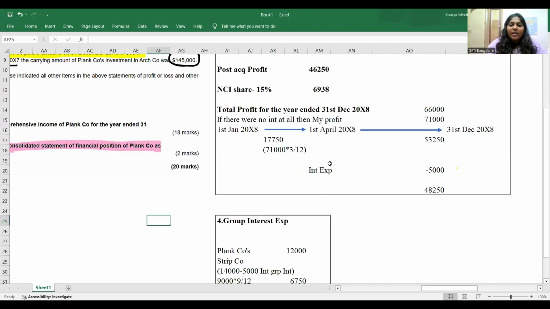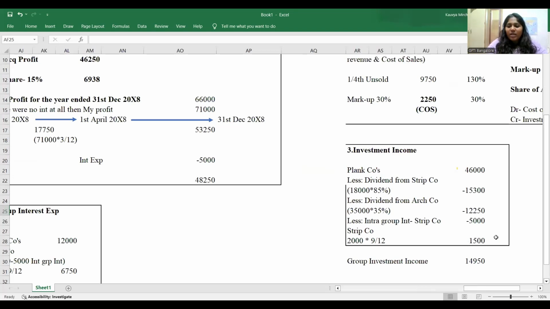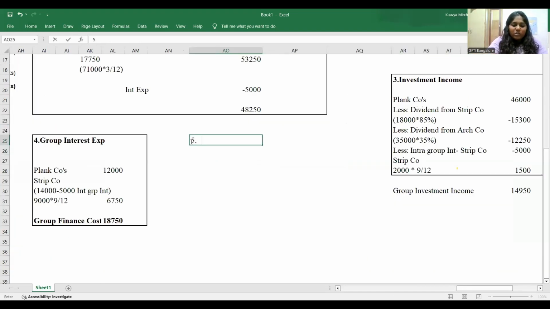Anything else is there? I don't think so. You don't have to prepare a cost of sales working note, but if you want to prepare, you can prepare. You have only 2 perps and 1 fair value adjustment, guys. If you really want to do it, you can do. But otherwise, I can directly do it. Yes, most welcome. But somebody who's going to do working note number 5 for cost of sales, you can just listen to this. What do we do?